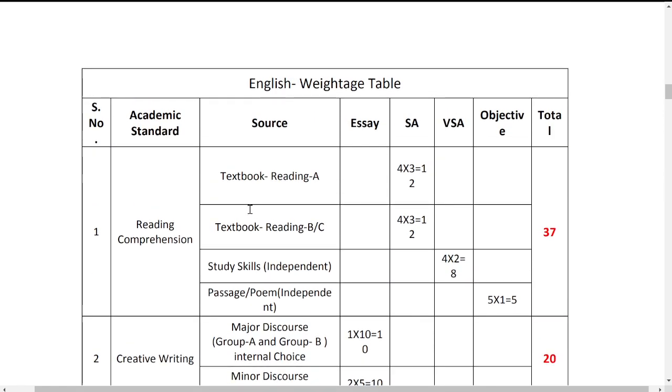See, my dear students, the paper pattern is almost like the previous one, but there are some minute changes added apart from the previous paper.